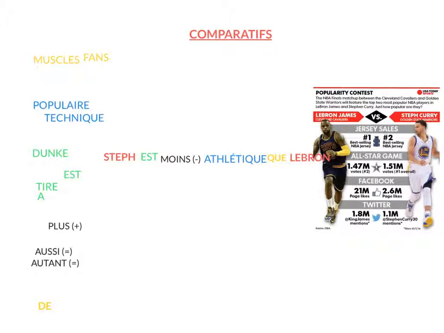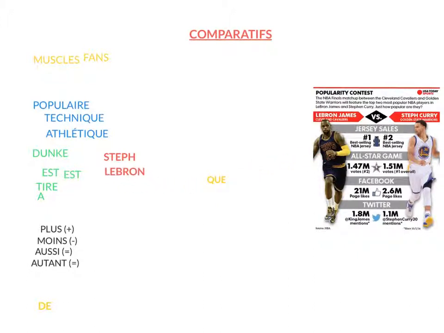Now, we need to take a look at two more things when comparing in French. And those two more things are aussi and autant. So aussi and autant is to compare similar skills, like similarities. When people have the same amount of things, or the same height, you are going to use aussi and autant.